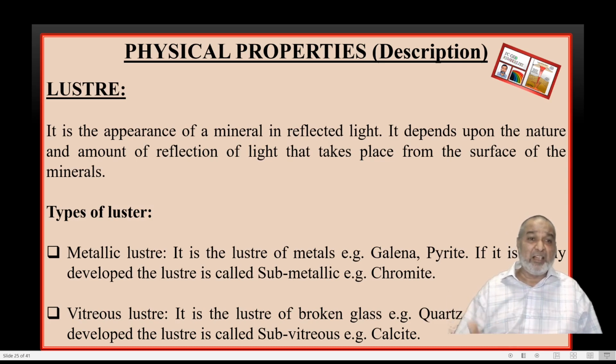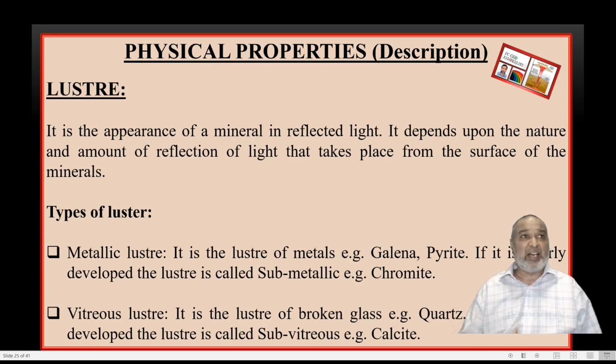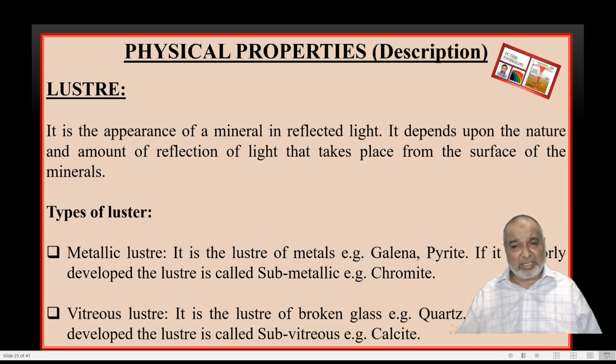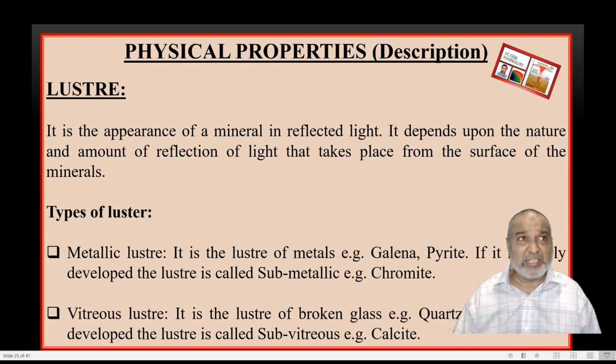The next one is vitreous luster. Vitreous means glass, shining like a broken glass. The mineral surface shows you a luster of a broken glass, and this is specially shown by the quartz variety of minerals. In any variety of quartz you can make out that we are going to have vitreous luster.